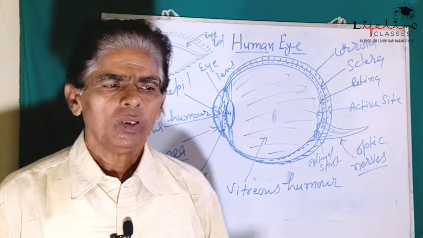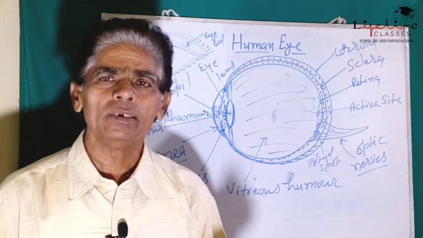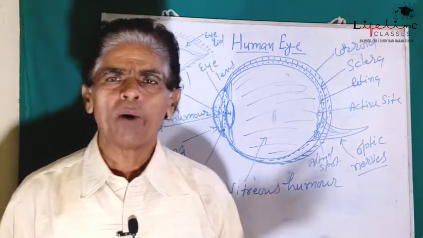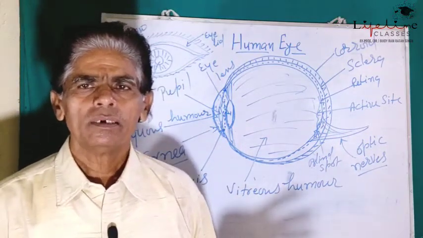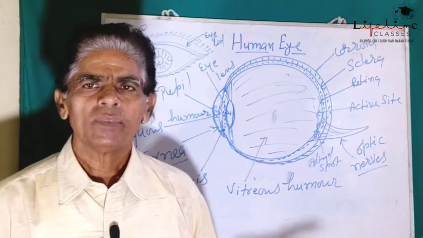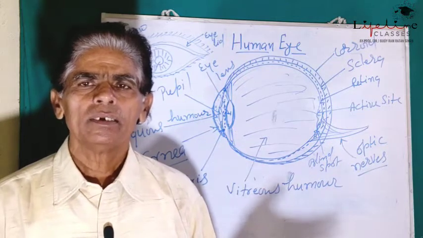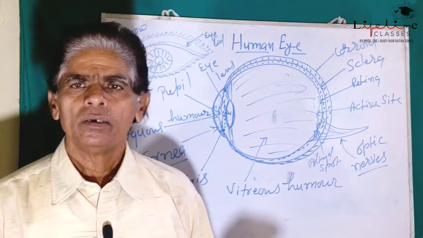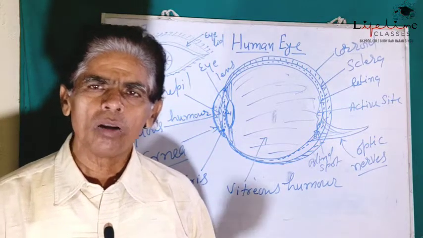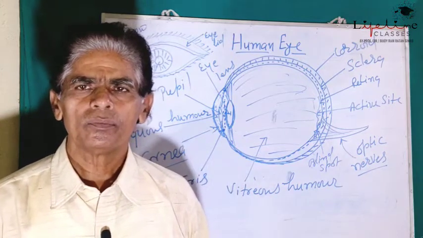We know for a glass lens, its focal length is fixed. If we have a particular lens, its focal length is given or fixed. Suppose that the focal length of a convex lens is 20 centimeter. It will always be 20 centimeter wherever it is placed.